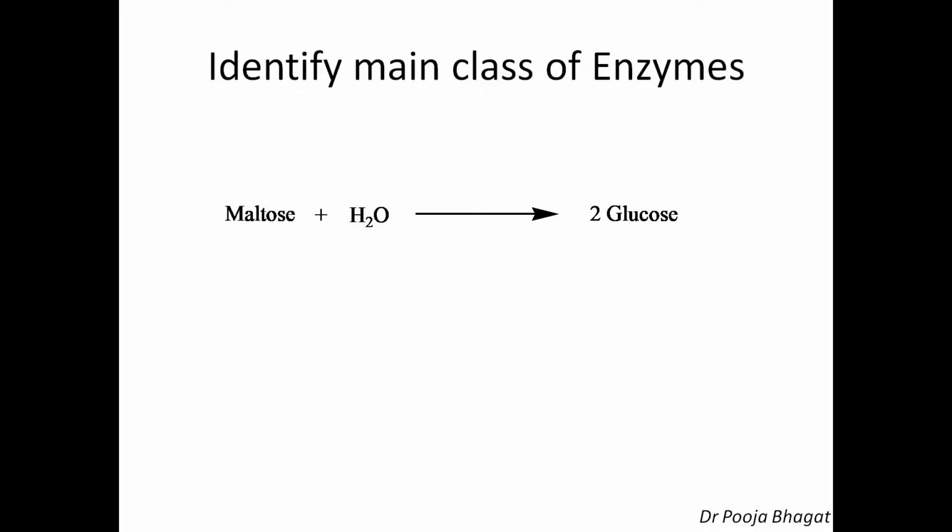Very good. And then maltose with water. Maltose is a disaccharide composed of 2 glucose units. So glucose is a monosaccharide. Disaccharides and monosaccharides are sugars, they are carbohydrates. So maltose is composed of 2 units of glucose, and it gets hydrolyzed to give 2 glucose units. So it is a hydrolytic reaction, and the main class of the enzyme is hydrolase.